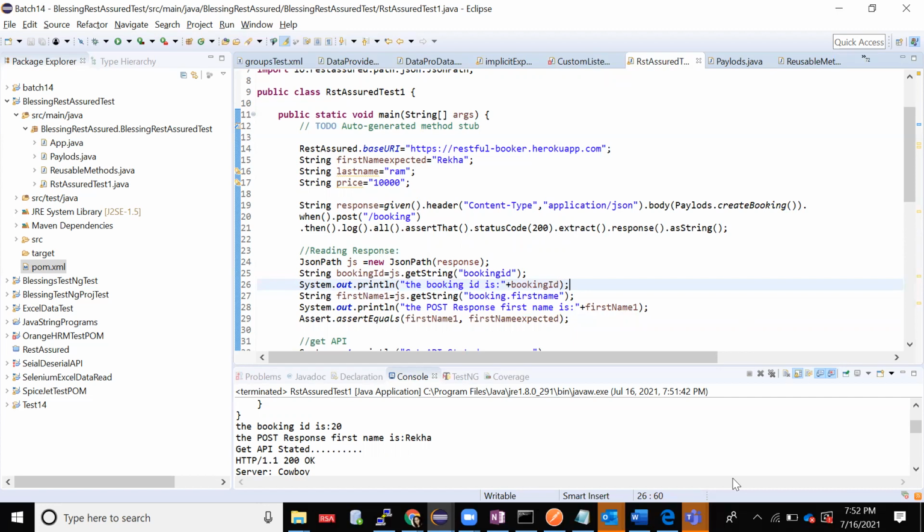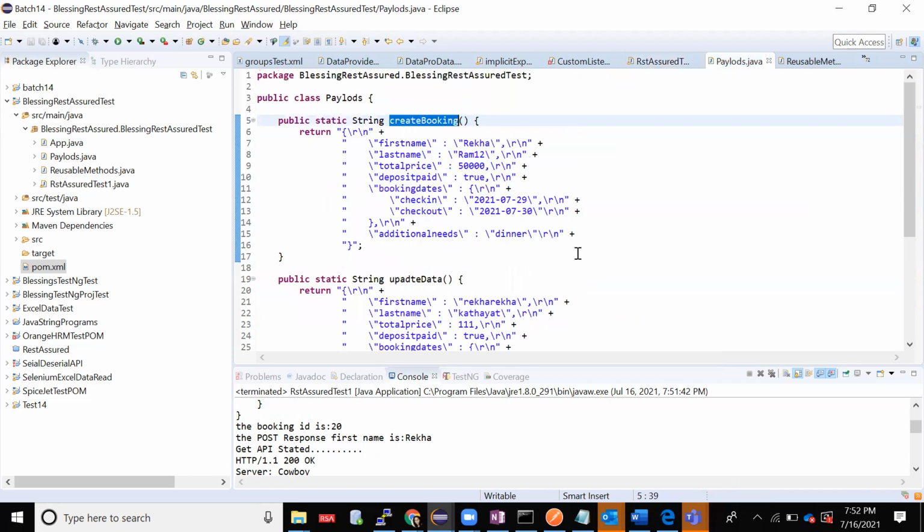In the coming session, we'll see how to take the payloads we saw in one form. Taking it is kind of static, right? How can we read it dynamically? That we'll see in further classes.